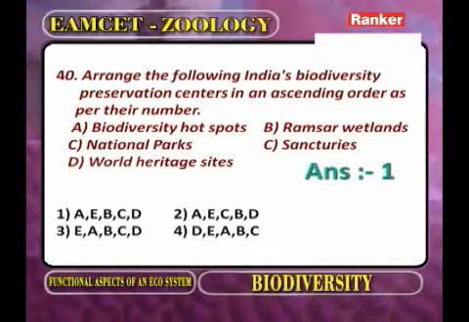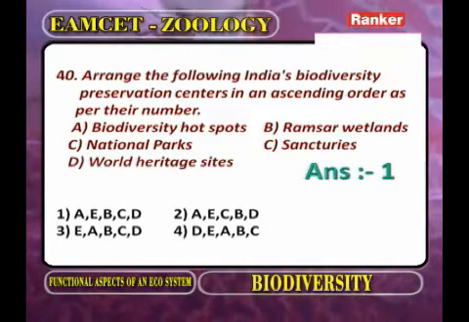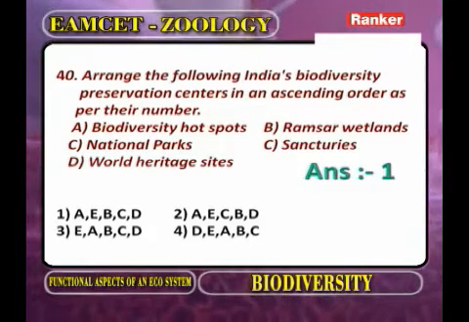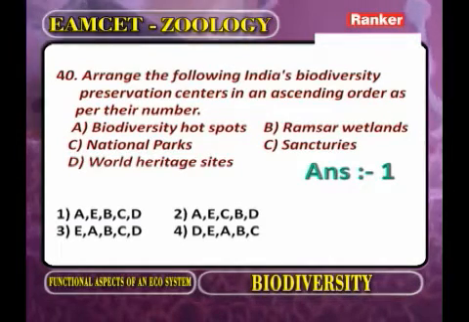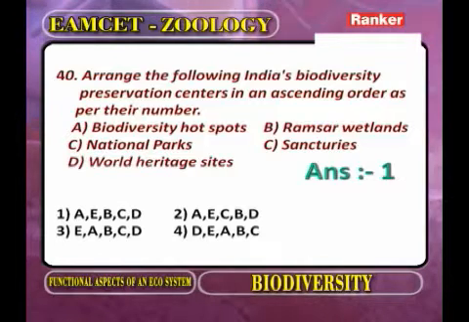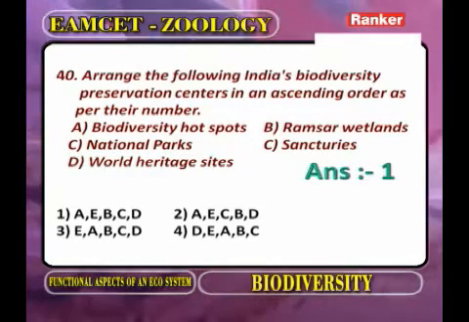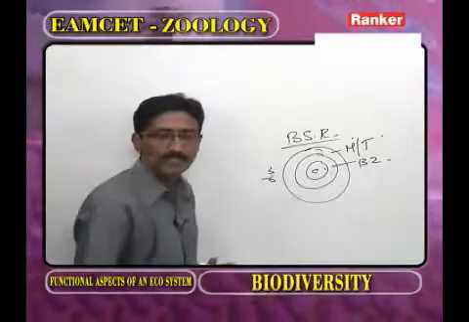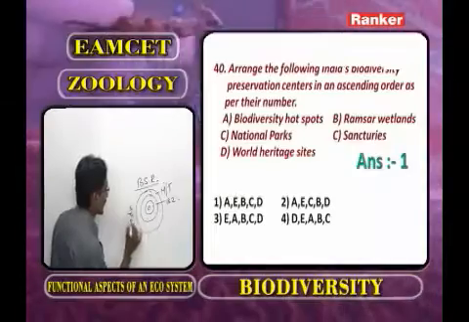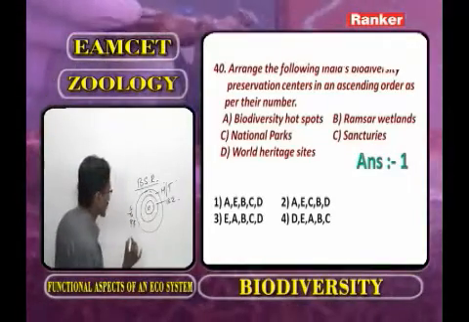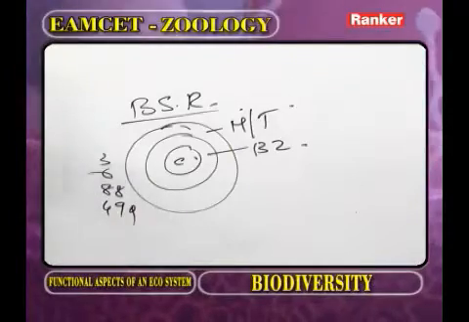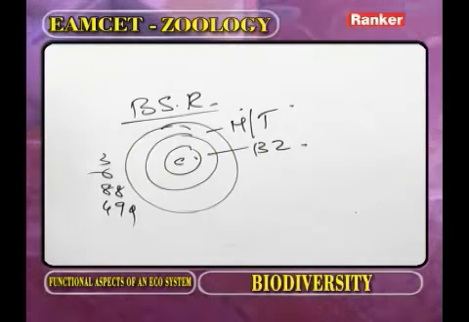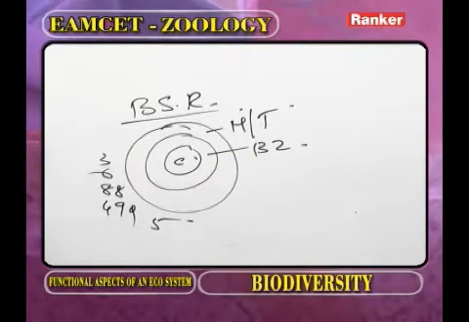Arrange the following India's biodiversity preservation centers in ascending order as per their number. Now in India, how many biodiversity hotspots? Near about 3. What about the wetlands? Near about 6. And national parks? Near about 88. What about the sanctuaries? 490 or 499. World heritage sites? 5. This is the number of corresponding places.